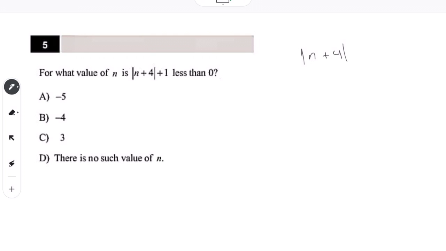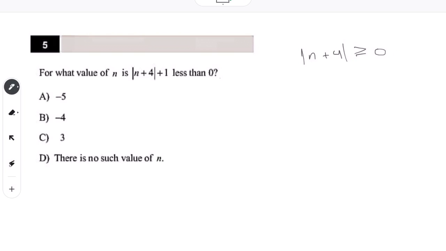we know that any absolute value always has to be greater than or equal to 0, right? Because any number that is an absolute value always has to be positive. An absolute value is taking anything that's negative and returning that positive value. So we know that it's always greater than or equal to 0.